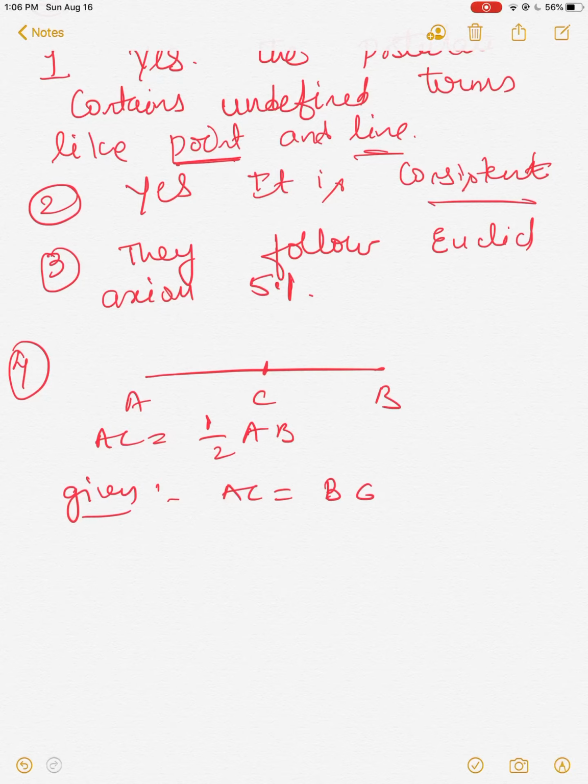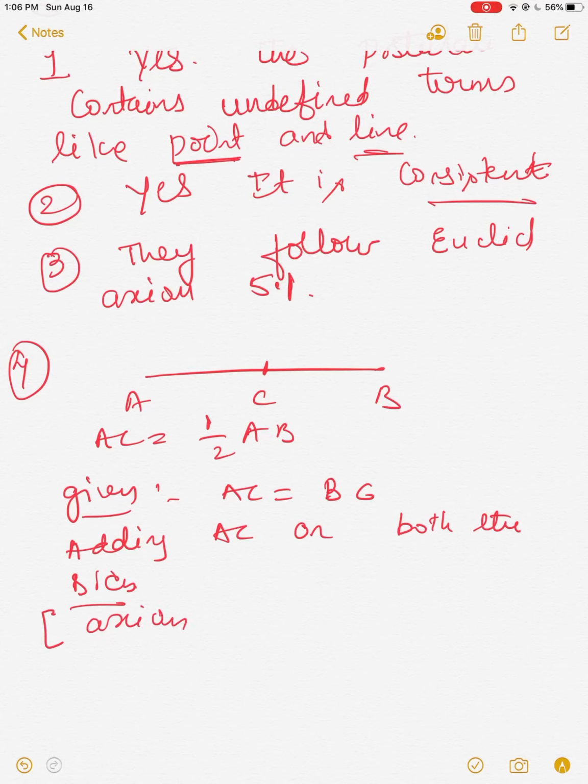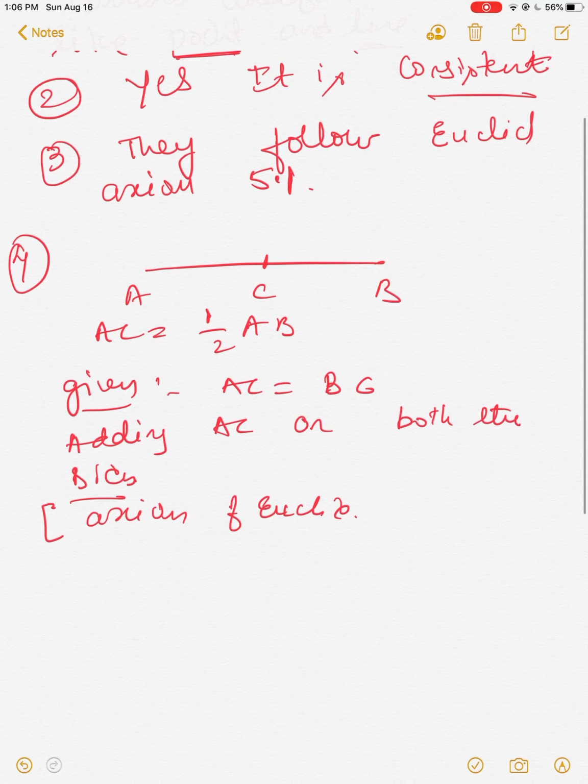Okay. Now what will we be doing? Adding AC on both the sides. Axiom 2 of Euclid: equals added to equals.